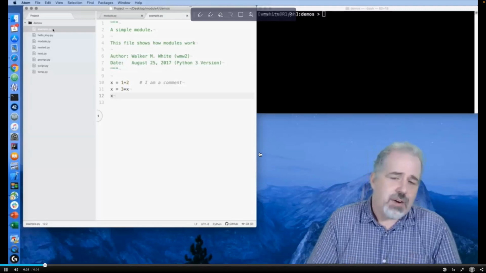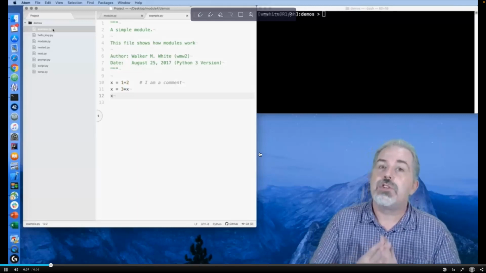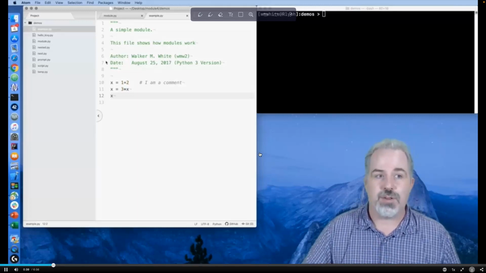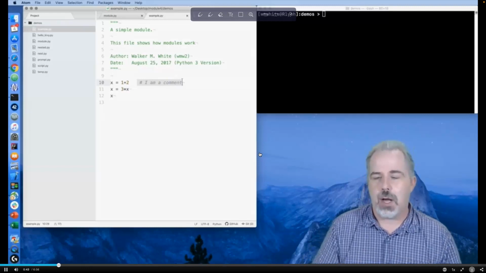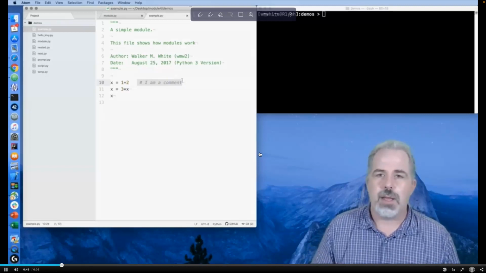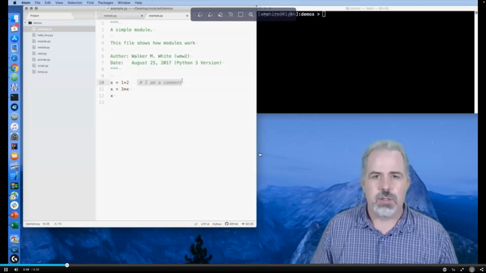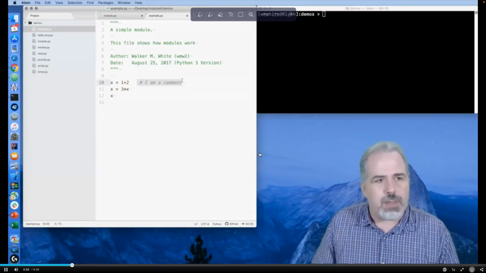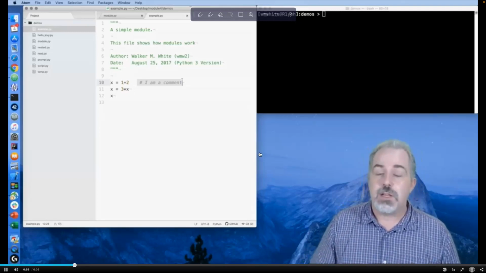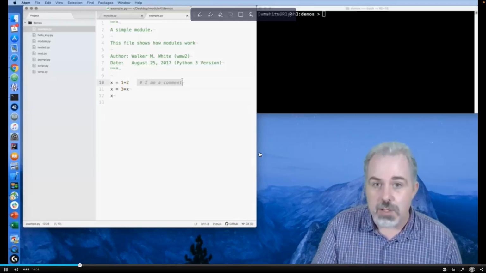Now you'll notice it's very similar to module.py. It's got the 2 assignment statements, but there's so much more going on in this file. In particular, I want to talk about this part right here that says, I am a comment. What is a comment? A comment is something that Python ignores. Now, that might seem strange. Why would I put something in a Python file that Python is going to ignore? That's because it's not for Python. It's for you. It's for humans.